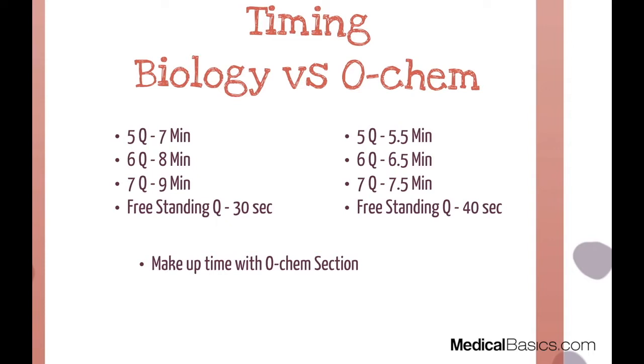It's going to be 5 questions, it's going to take 5.5 minutes. 6 is going to be 6.5 minutes. And then the freestanding question is going to be 40 seconds. The reason why it's different, and this is just a personal opinion, is that as a whole, OChem is going to be a lot less in regards to passages. You're going to see a lot less passages in the OChem section. What I mean by that is the passages are a lot easier to digest. There's not much thinking that's involved. It's pretty straightforward, and the passages themselves are fairly short.